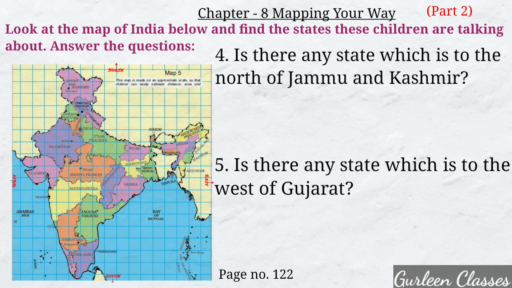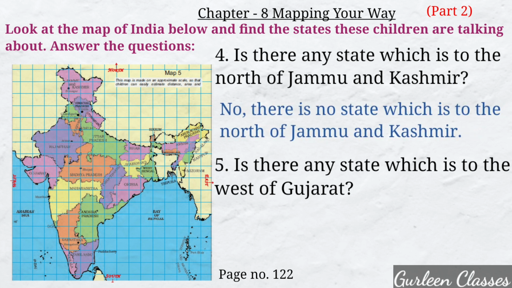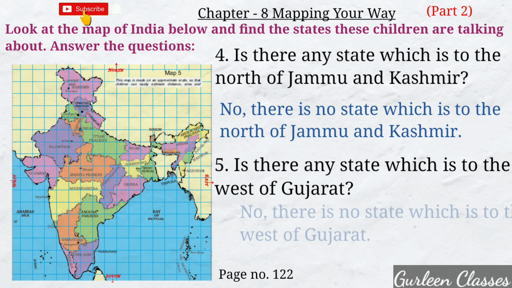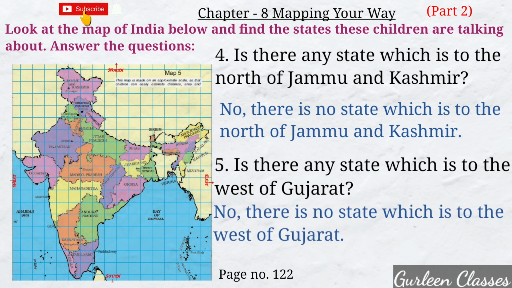Next question. Is there any state which is to be north of Jammu and Kashmir? So students, just see the map. Is there any state which is to the north of Jammu and Kashmir? No, there is no state which is to the north of Jammu and Kashmir. Next question. Is there any state which is to the west of Gujarat? So students, see the map. Is there any state which is to the west of Gujarat? No, there is no state which is to the west of Gujarat.